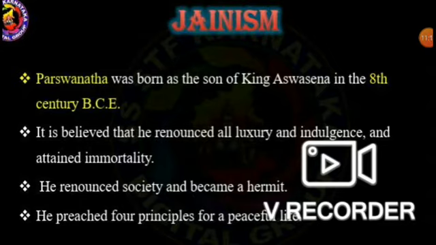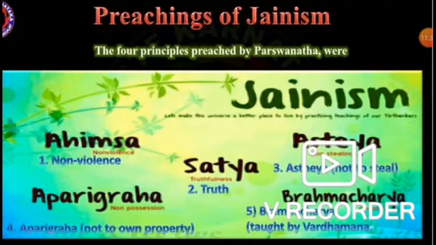He renounced society and became a hermit. He preached four principles for a peaceful life.